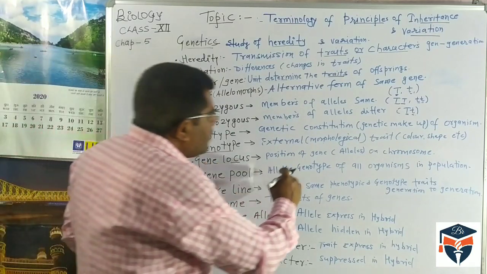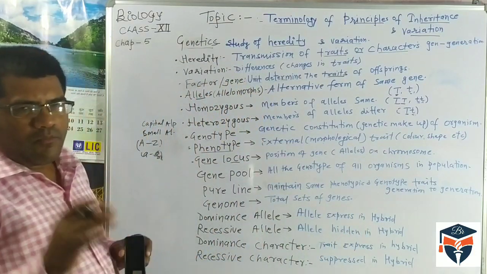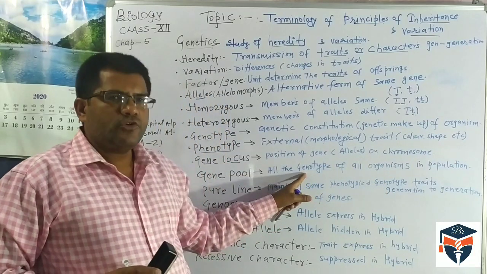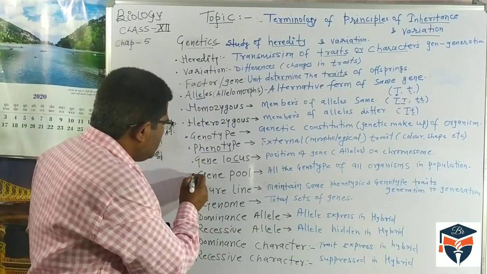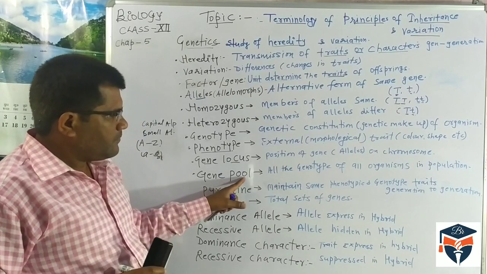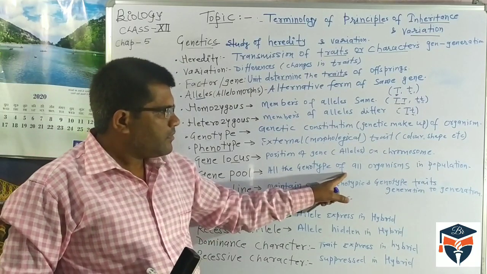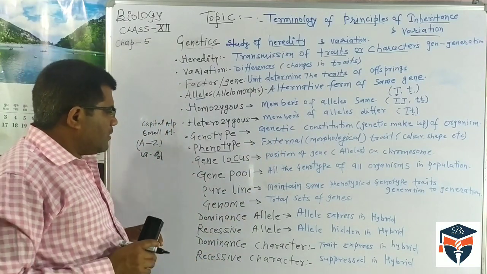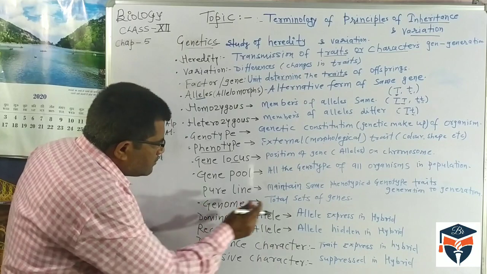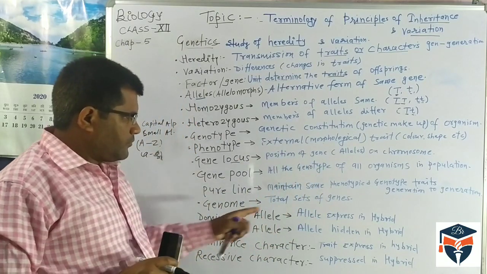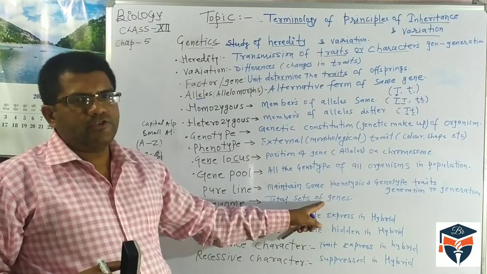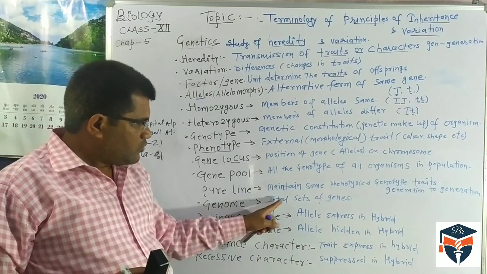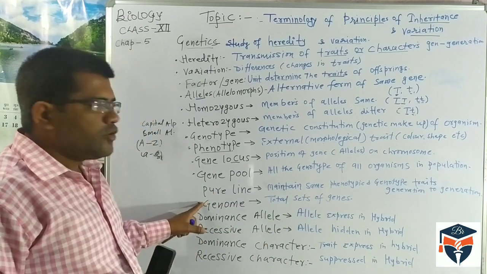And all the genotypes of the organisms present in a population, the total number of their genotypes, is called the gene pool. Gene pool is all the genotypes of all organisms present in that population. Another term is the total set of genes in a haploid chromosome set, and this is called the genome. Genome is the total set of genes in a haploid chromosome.